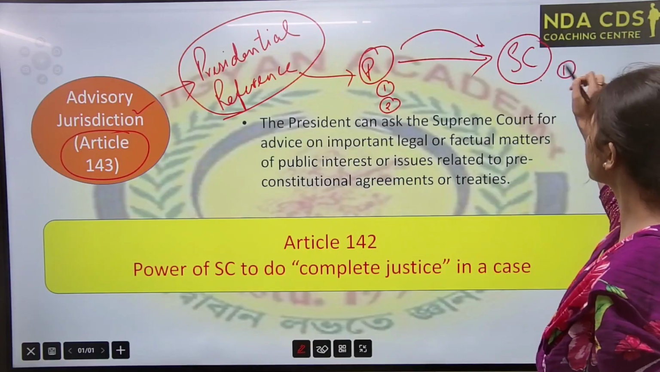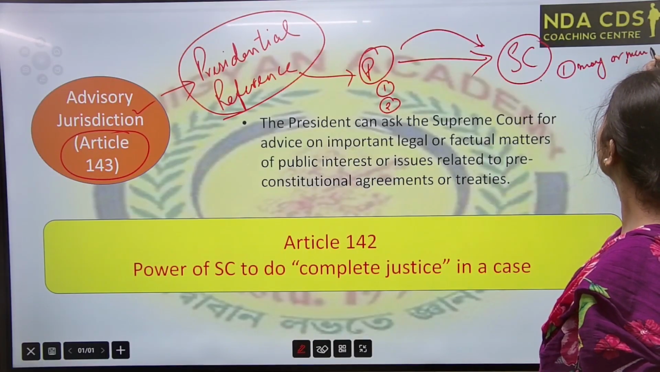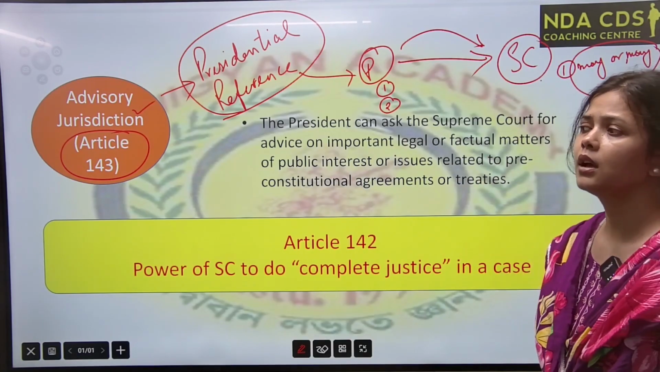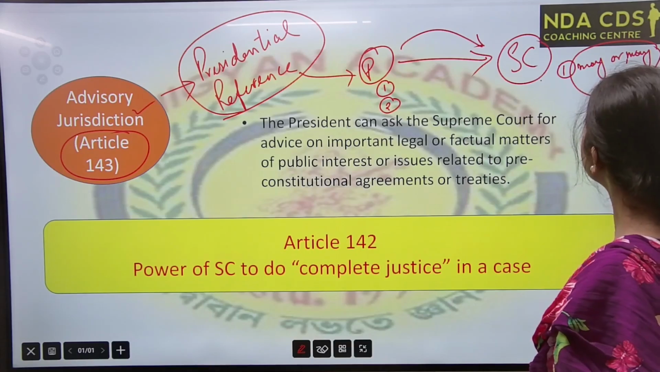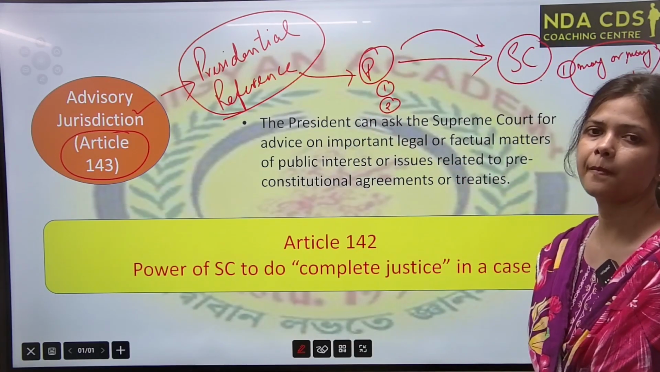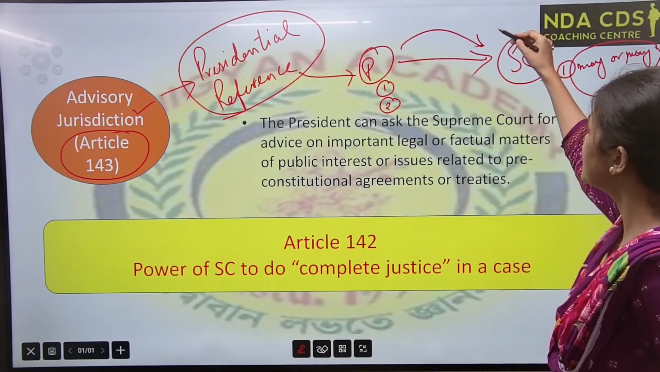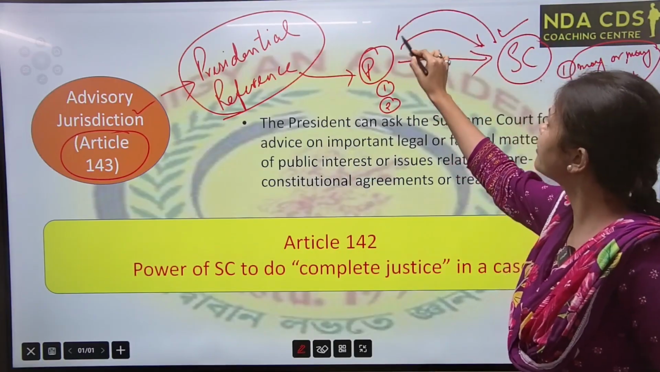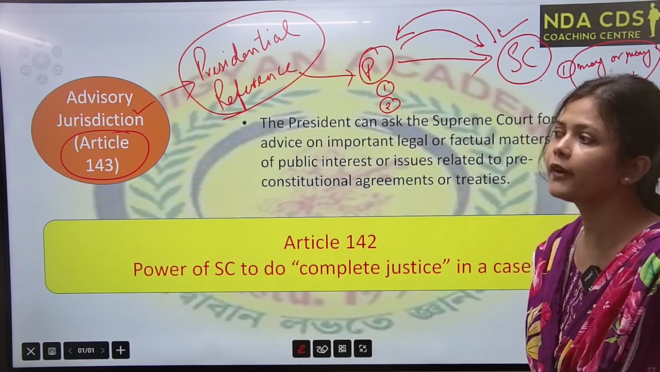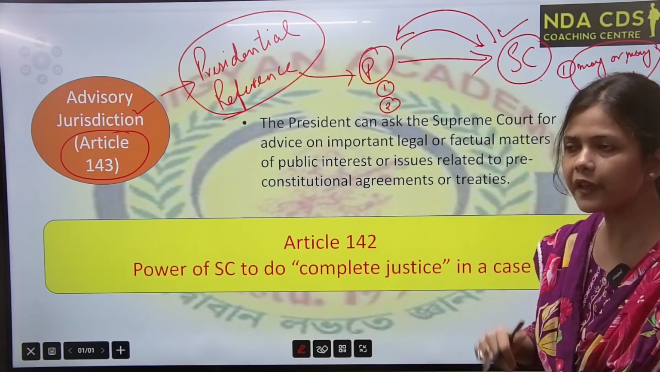And in the first case, the President may or may not take the advice. What it means is that the President of India may or may not give their advice. And in the second case, sorry, the President, I said, the Supreme Court may or may not give their advice to the President. The Supreme Court can deny or abstain from giving advice to the President.